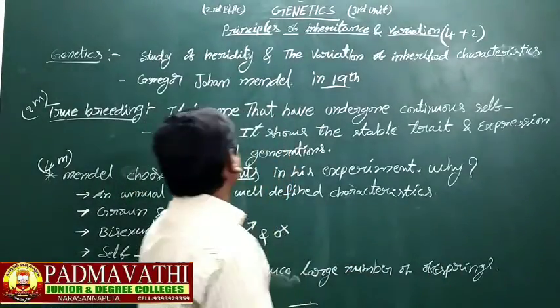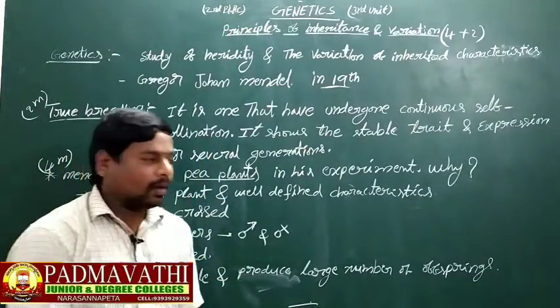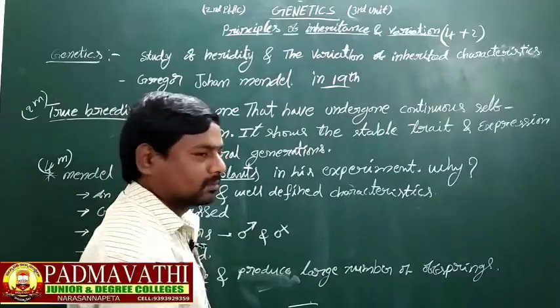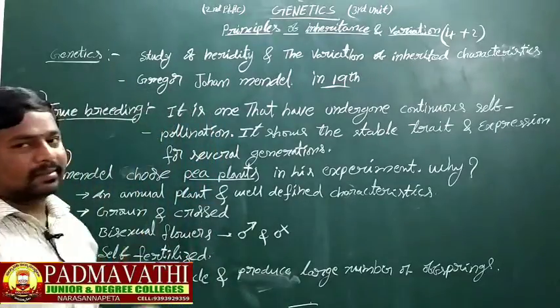So Mendel chose pea plants. Now we move to hybridization to produce new varieties, true breeding lines.